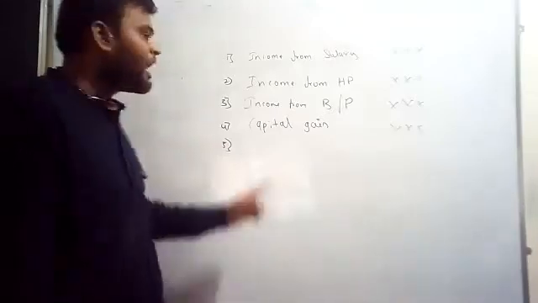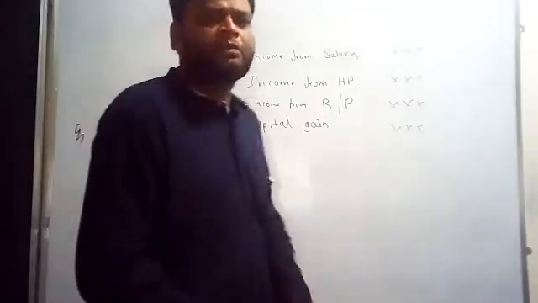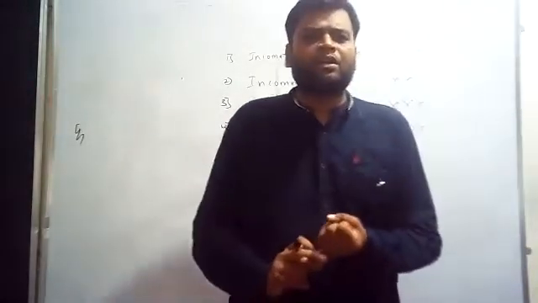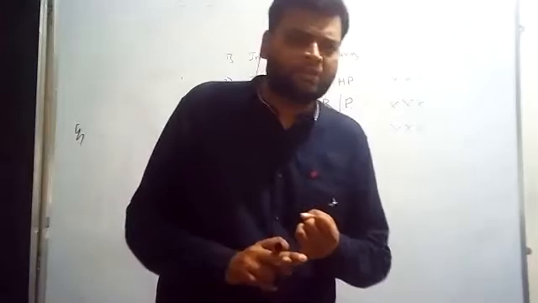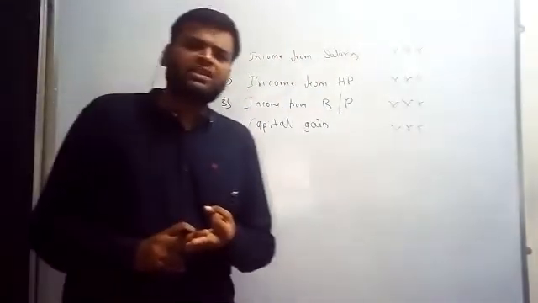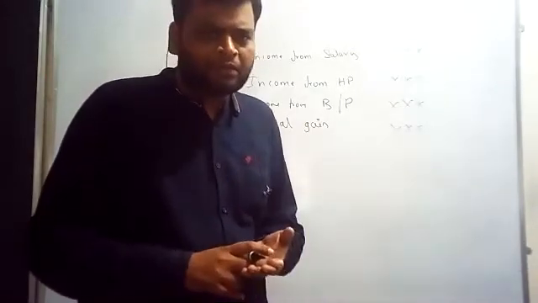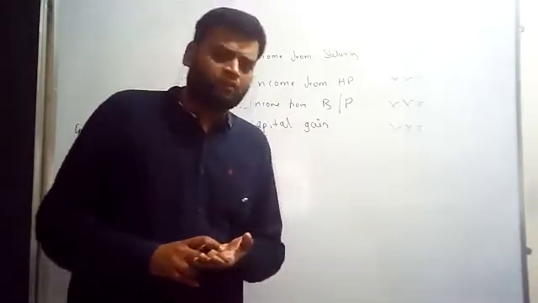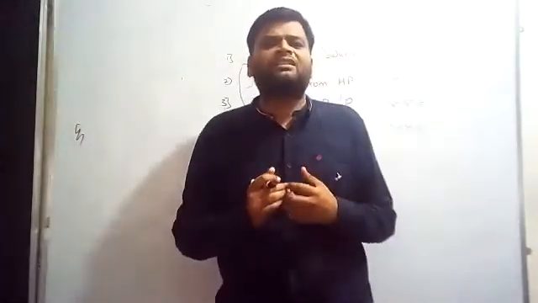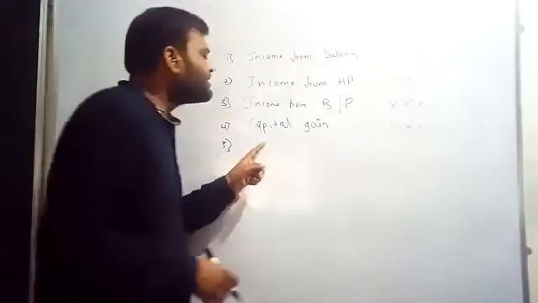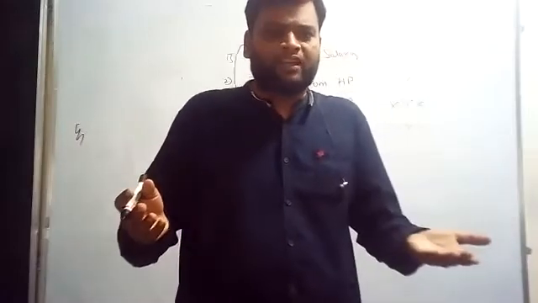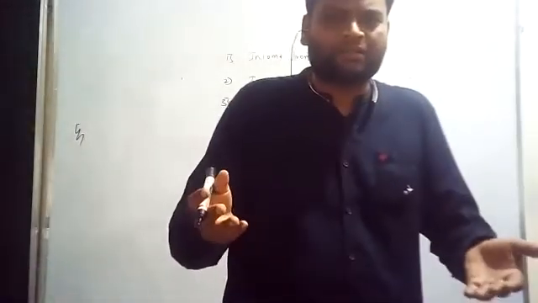Correct? So far, income from salary. Everyone can work, of course we can be an employee. Then we can have house property, a business, and a profession. Other than this, there is nothing else we can do. But if you sell capital assets, then we get capital gain. The next one is investment.